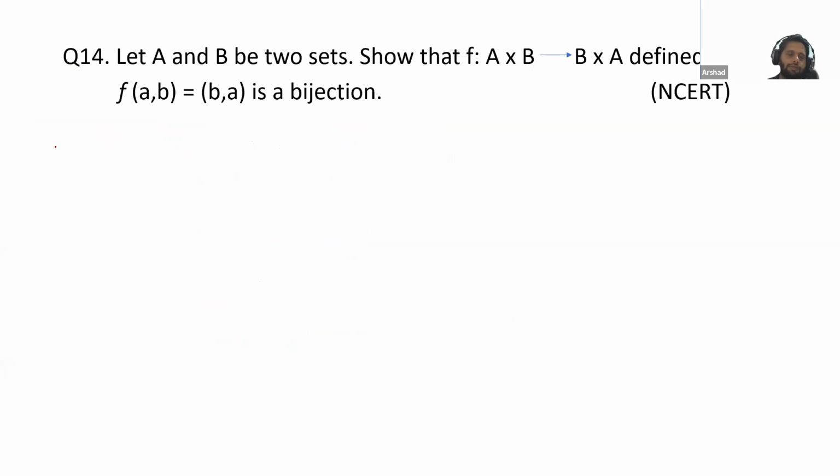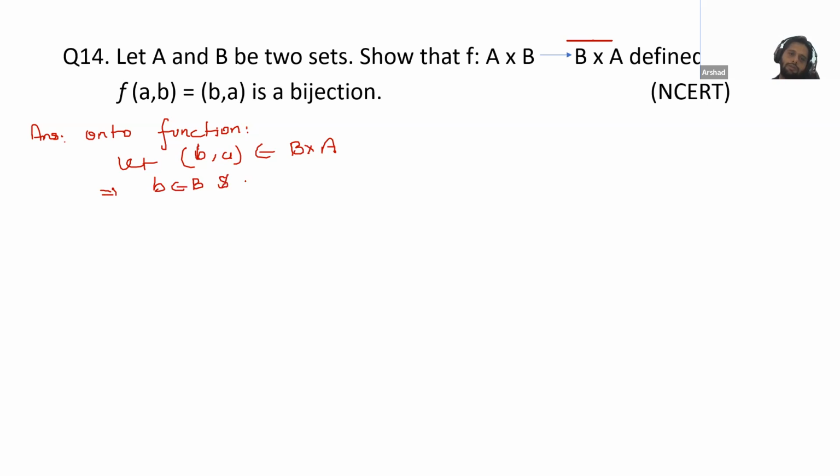Now, what is the second part? Second is onto function. So here what we will do, we will assume a value from the second set. What is the second? B cross A. So let (b, a) belong to B cross A. So this implies b belongs to B and small a belongs to A. This implies (a, b) belongs to A cross B.